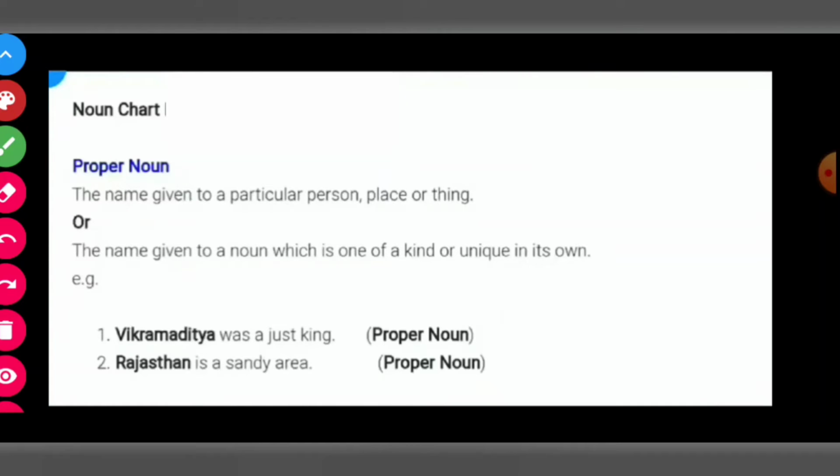Let us consider a few more examples. Vikramaditya was a just king. Rajasthan is a sandy area. Here in the first sentence, Vikramaditya, there is only one king named Vikramaditya in our history. So that is a proper noun. There were many kings, but Vikramaditya is a particular name of the king.